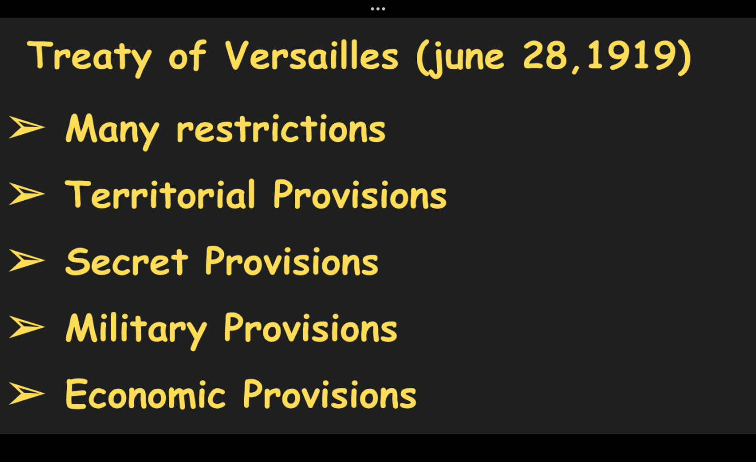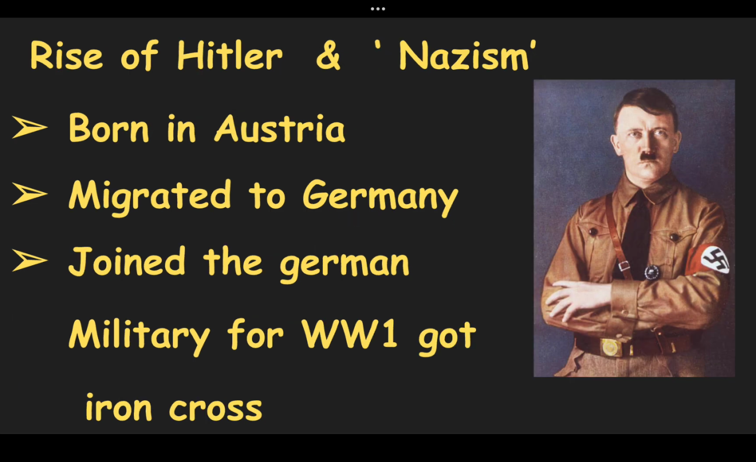Now we should understand what Nazism in Germany is, how it rose, and how Hitler became very powerful. Hitler was born in Austria. Then he migrated to Germany. He was about to solve the issue of citizenship, but the First World War started. He joined the German military, fought very bravely and received the Iron Cross from the German government.